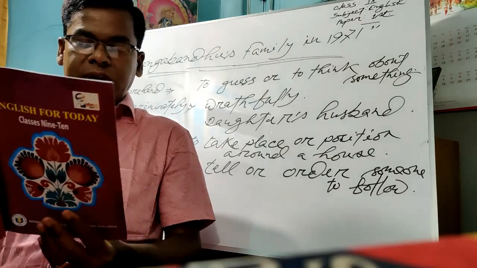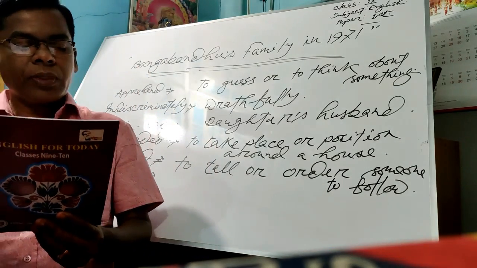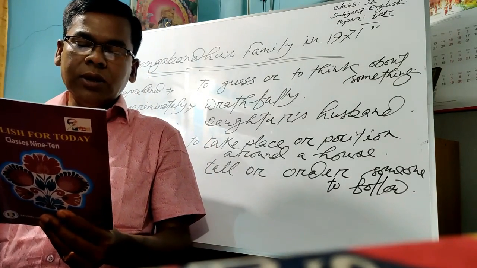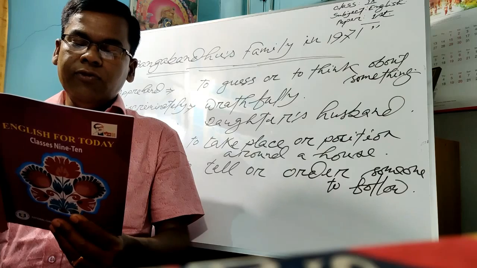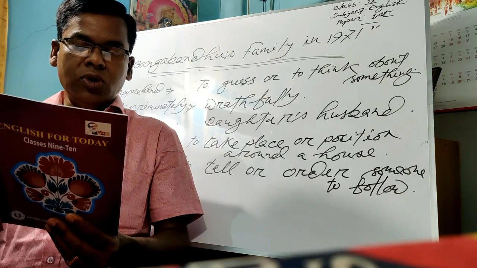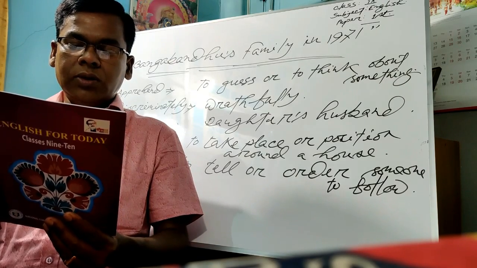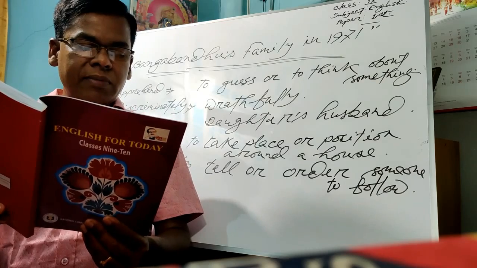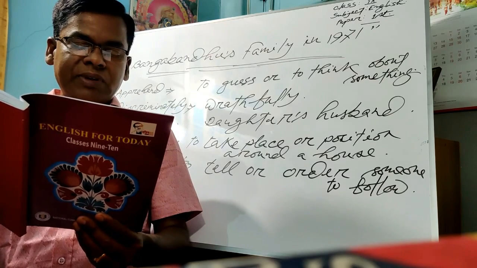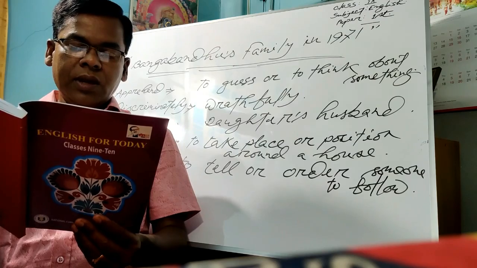So again I am reading these stanzas. It was the night of 25th March 1971. There was a full quietness at Bangabandhu's home at Dhanmondi, road number 32 throughout the day. Bangabandhu Sheikh Mujibur Rahman and his family members could apprehend that something tragic was going to happen.